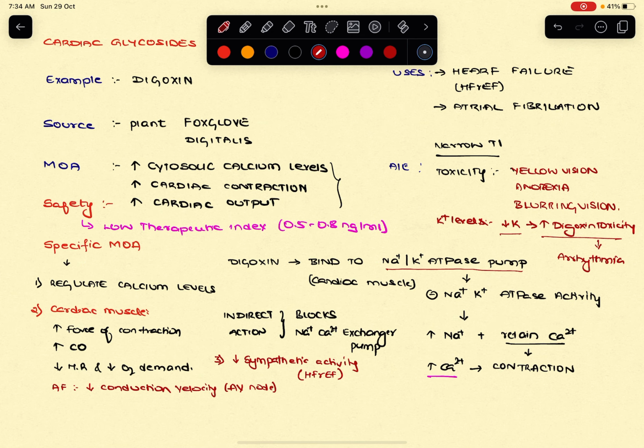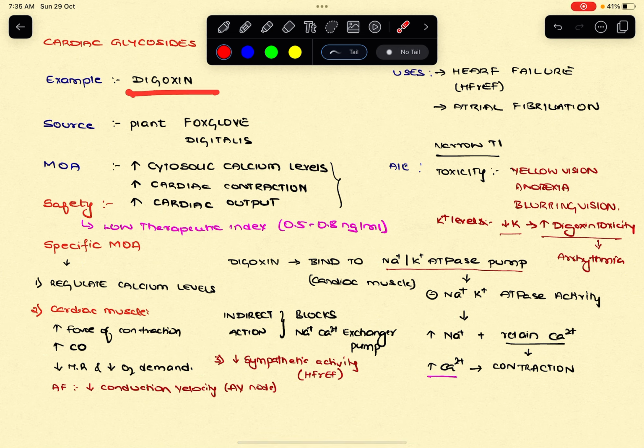So that's why hypokalemia should be avoided, and drugs which are causing hypokalemia should be avoided with digoxin. So this was a small brief review on the cardiac glycosides. So let us just revise it.